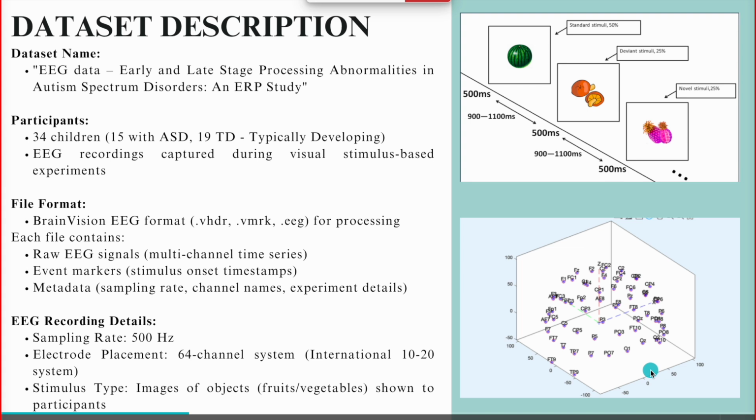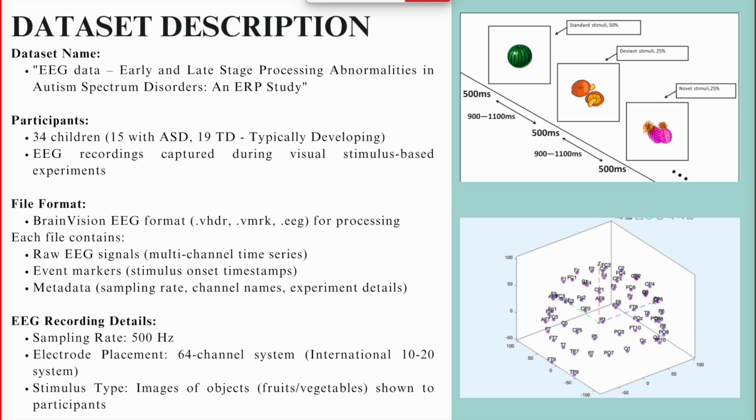So diving into the dataset was particularly interesting. For our project, we used an EEG dataset titled Early and Late Stage Processing Abnormalities. It includes EEG recordings of 34 children, with 15 diagnosed with ASD and 19 typically developing children. These recordings were captured during visual stimulus experiments, where children were shown images of objects like fruits and vegetables.